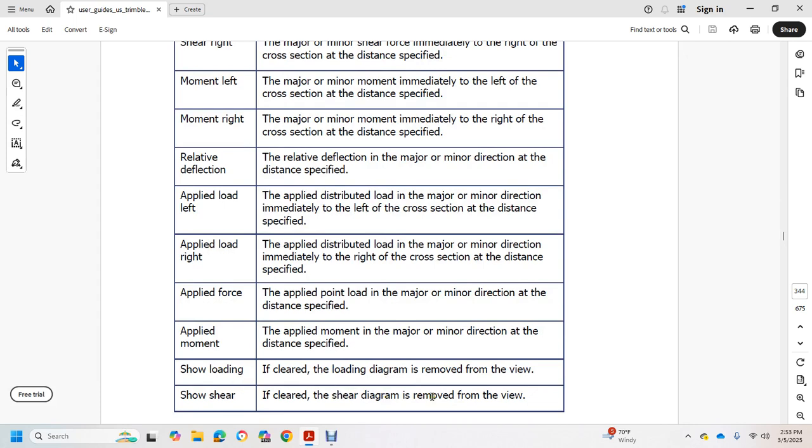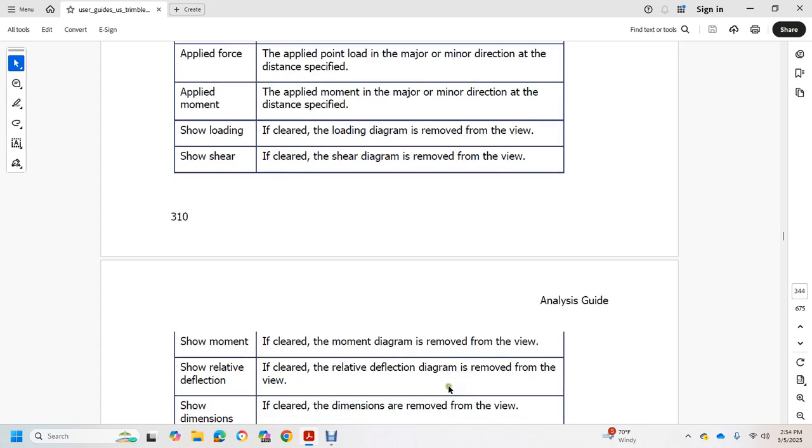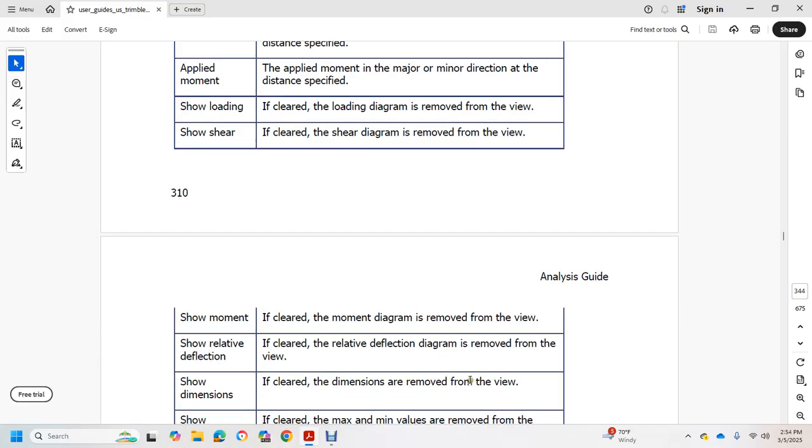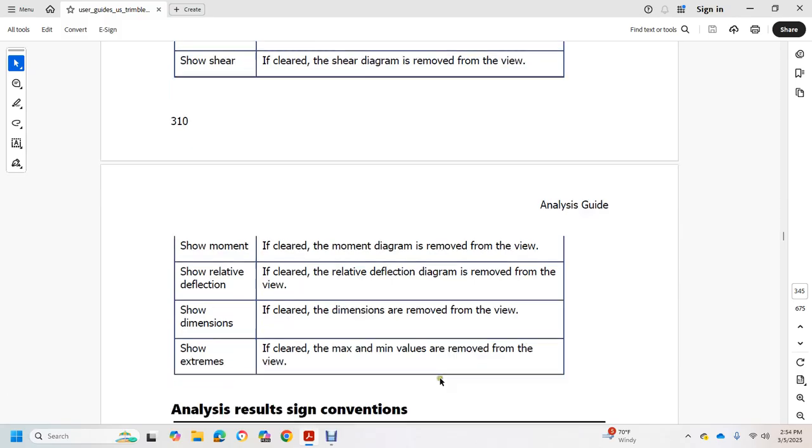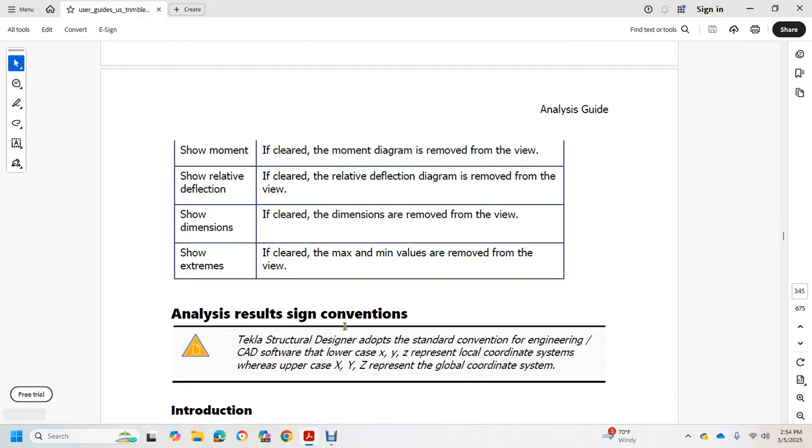Show shear: if cleared, the shear diagram is removed from the view. Show moment: if cleared, the moment diagram is removed from the view. Show relative deflection: if cleared, the relative deflection diagram is removed from the view. Show dimensions: if cleared, the dimensions are removed from the view. Show extremes: if cleared, the minimum and maximum values are removed from the view. Analysis result sign convention.